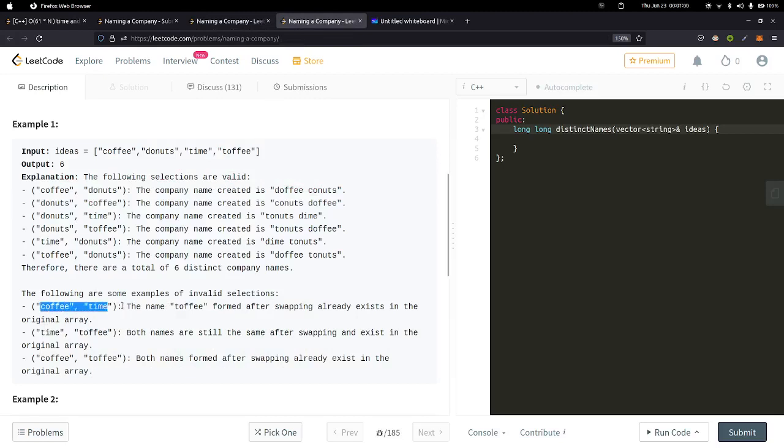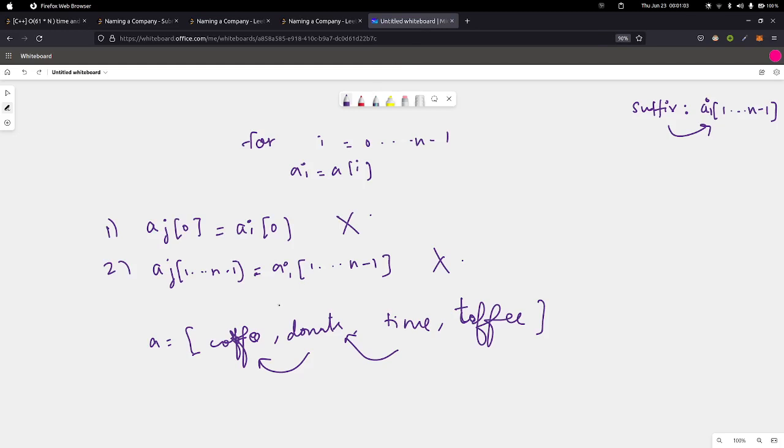That's the first example given. The reason why we cannot map time with coffee is, even though they don't have the same starting letters and they don't have the same suffix, one common thing they have is that there is another string in the array which has the same suffix of OFFEE, and it starts with the letter T. So when we try to map coffee with time, we swap T with C and we get toffee, and toffee is present in this original array, but we don't want that, right?